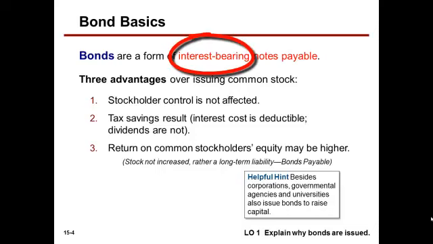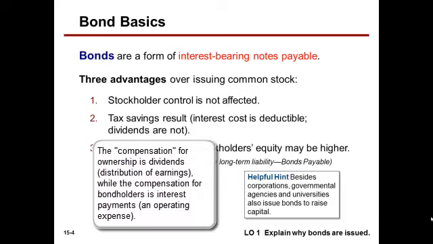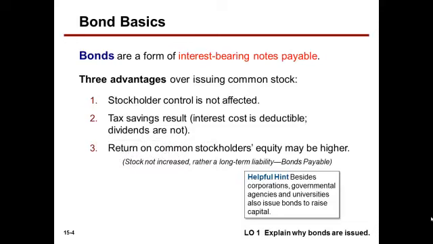There are 3 distinct advantages to issuing bonds versus issuing common stock. First, stockholder control is not affected. We're not issuing more shares of stock, diluting our interest. Second, a tax saving may result. The interest cost of bonds is deductible. Dividends are not deductible in determining net income. Third, return on common stockholders' equity may be higher when issuing bonds for raising capital. Again, stock is not increased, but rather a long-term liability is increased, bonds payable.